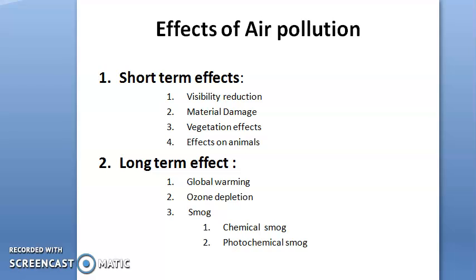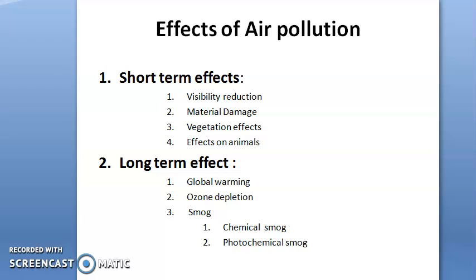In short-term effects, you can see visibility reduction, especially in the winter season, when you feel the fog, then visibility is very poor. This is a very short-term effect, and after some time the impact on visibility is reduced. The second one is material damage. Different types of material damage happen due to air pollution.